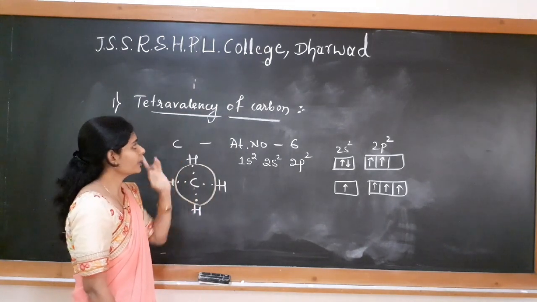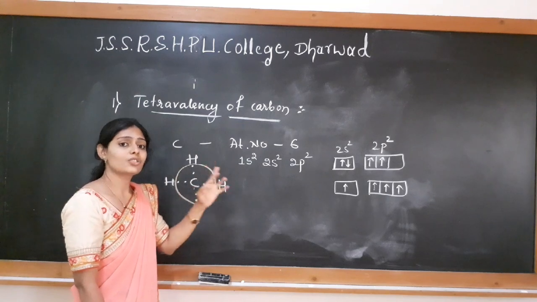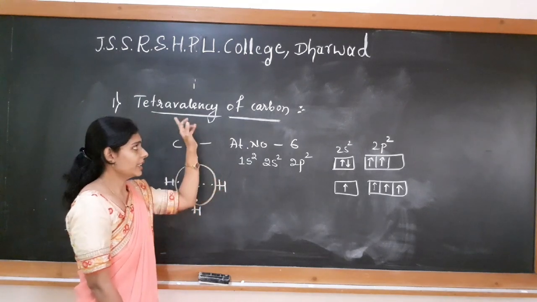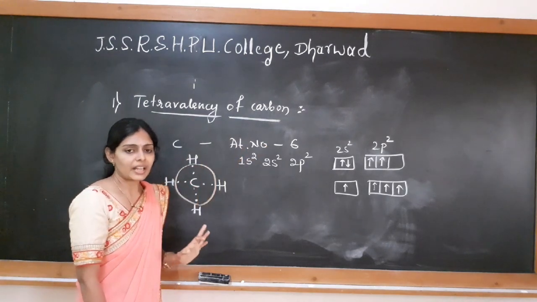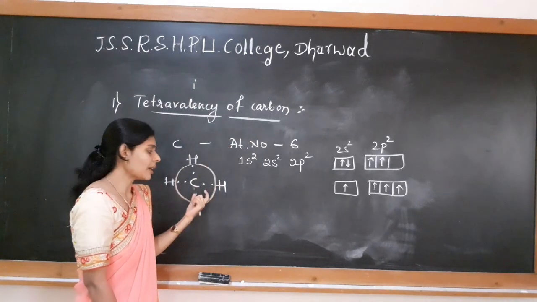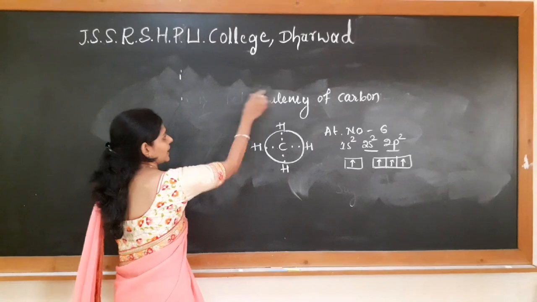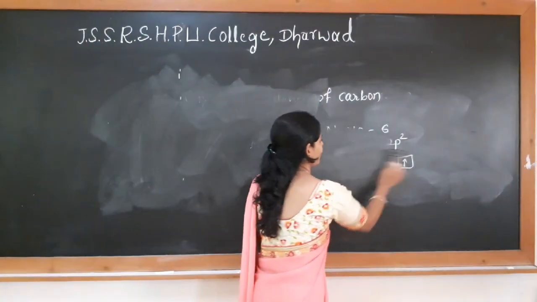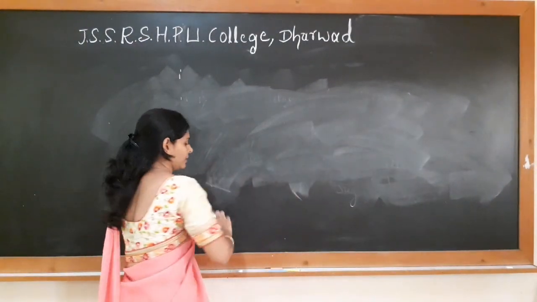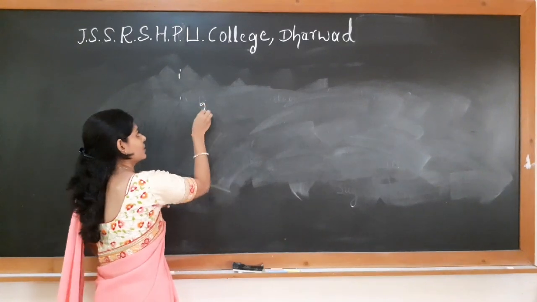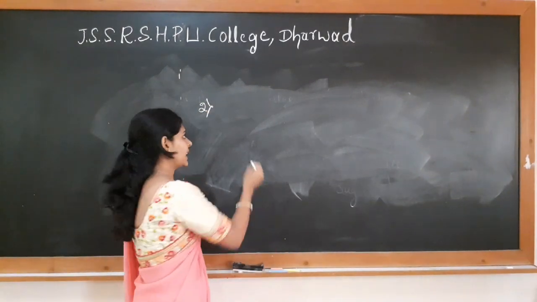This is the first reason why we get so many compounds of carbon, that is tetravalency of carbon, because of which we get compounds which are very, very stable. The second property responsible for getting so many organic molecules is catenation.